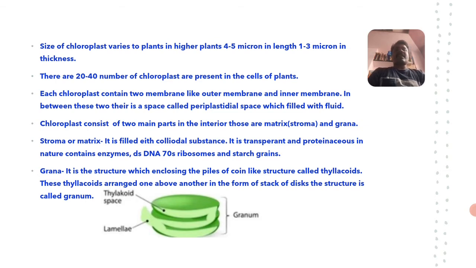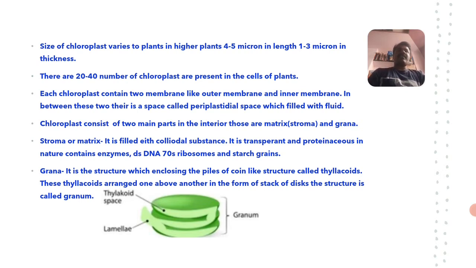Then each chloroplast contains two membranes, the outer membrane and the inner membrane. In between these two there is a space called the periplastidial space, which is filled with fluid substances, mainly involved in the synthesis of ATP during photophosphorylation. I think you heard there are two different kinds of photophosphorylation that take place in chloroplasts, one is cyclic and another is non-cyclic photophosphorylation.